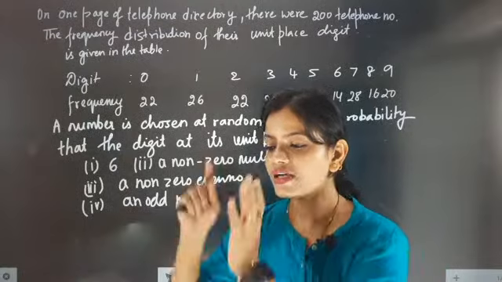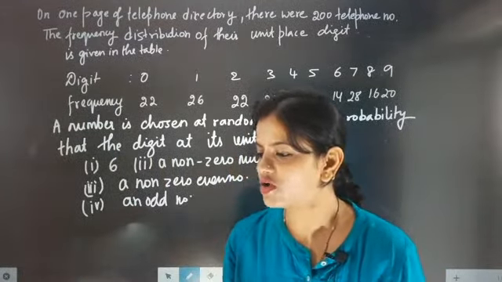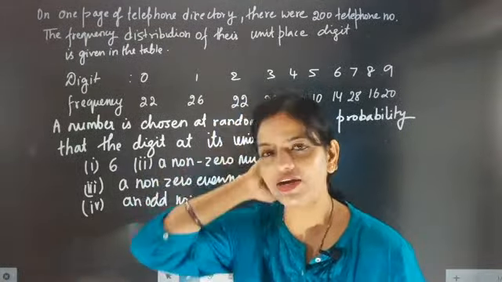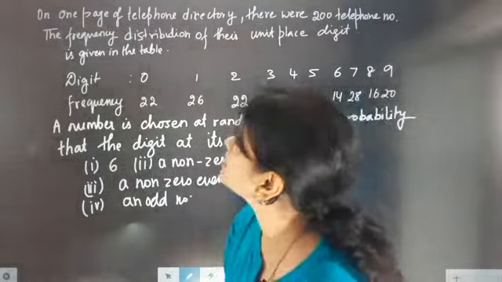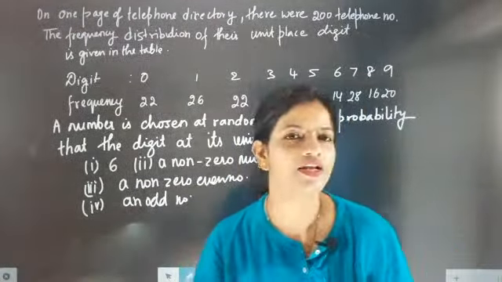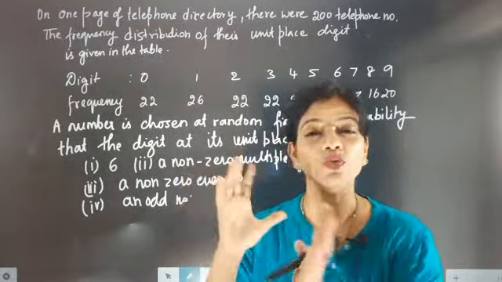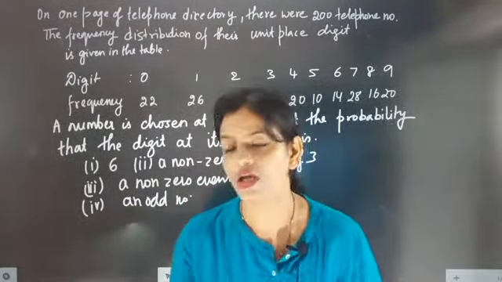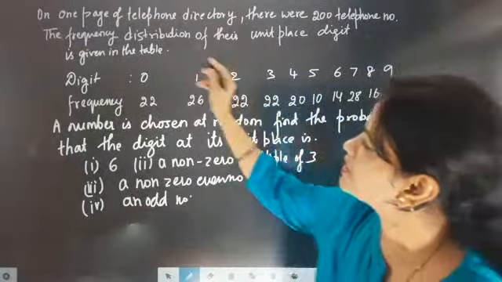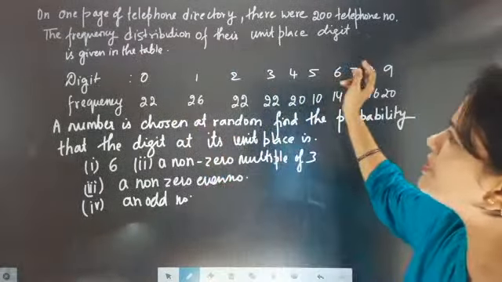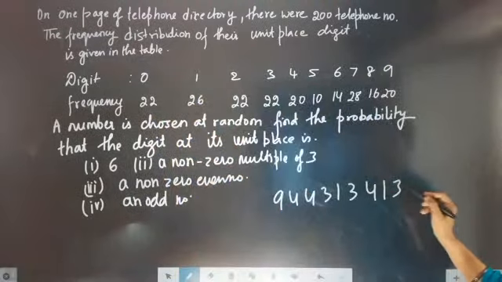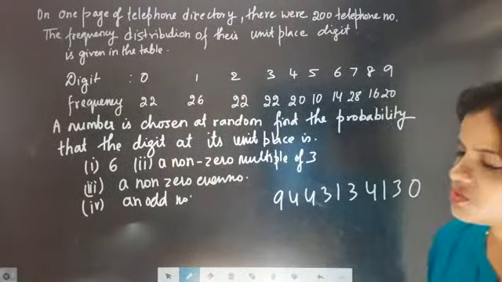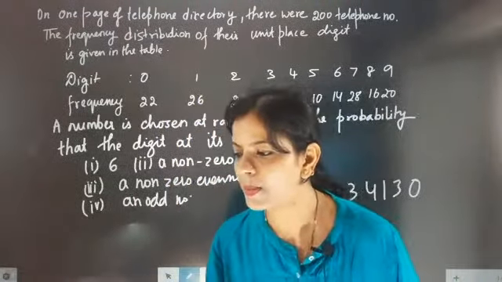Focus on that. A telephone directory is having, sorry for late, no Lokesh, you were late for one full period. Okay, now listen. So one telephone directory is there. In it, exactly 200 different numbers of 200 different persons are stored. Fine. Now after that, they are telling the frequency distribution of the unit place that is given in the table, 6, 7, 8, 9, 0. So that means what? This is exactly a mobile number.